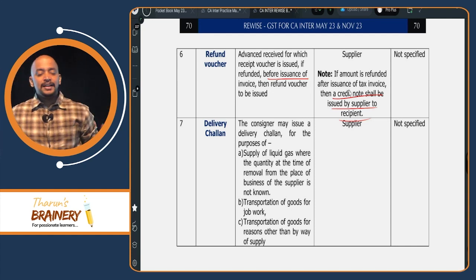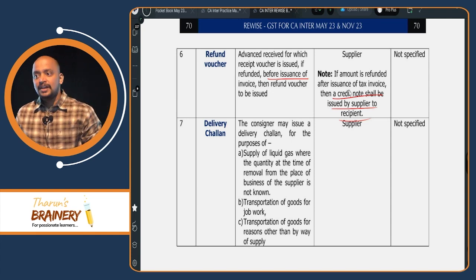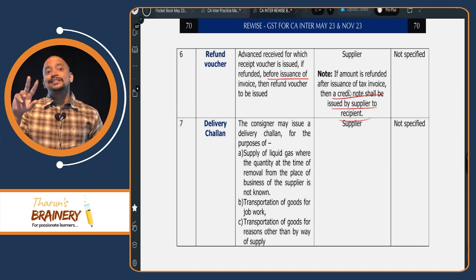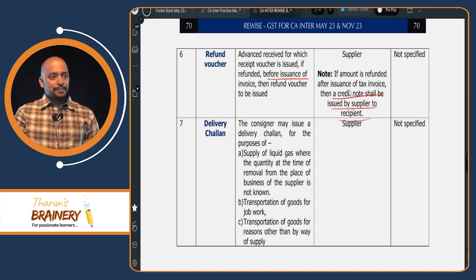We studied e-way bill. E-way bill is required whether the supply is there or not. But if there is a movement of goods, we need to give an e-way bill. So what are the documents that are required in that case? Delivery challan plus e-way bill. Understood?